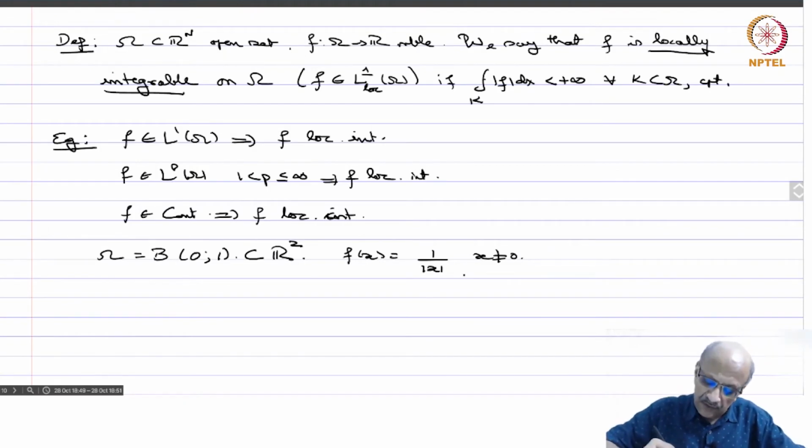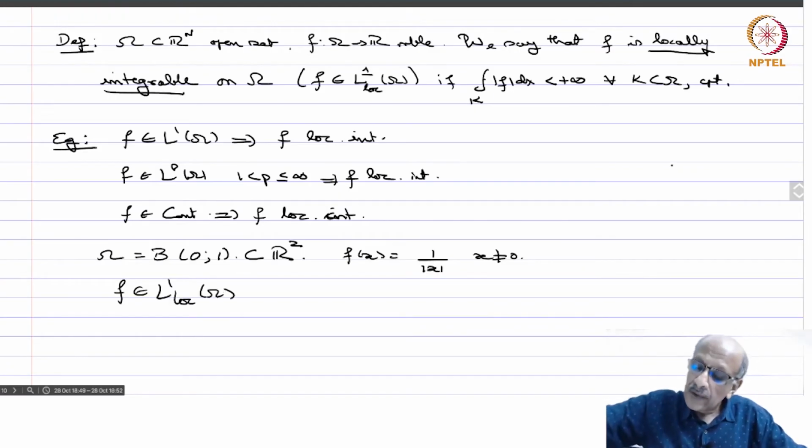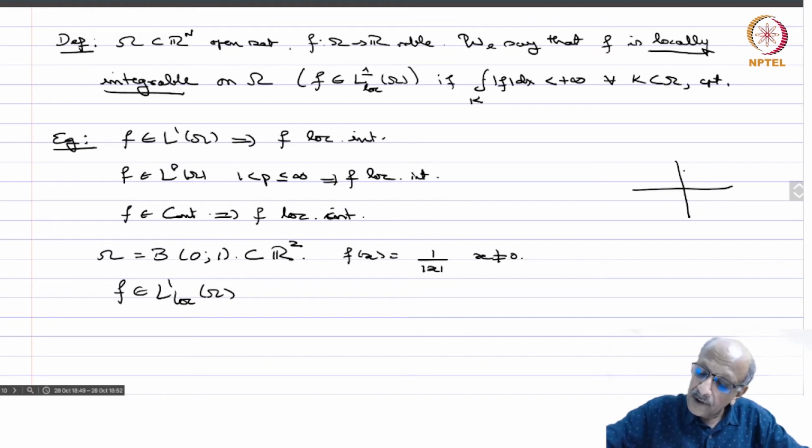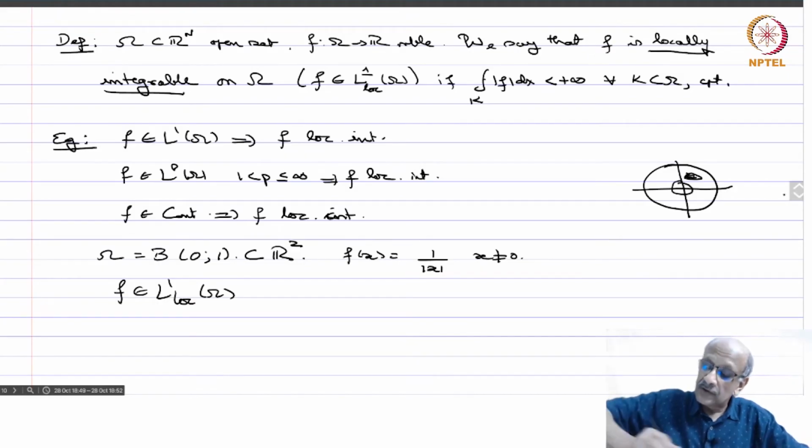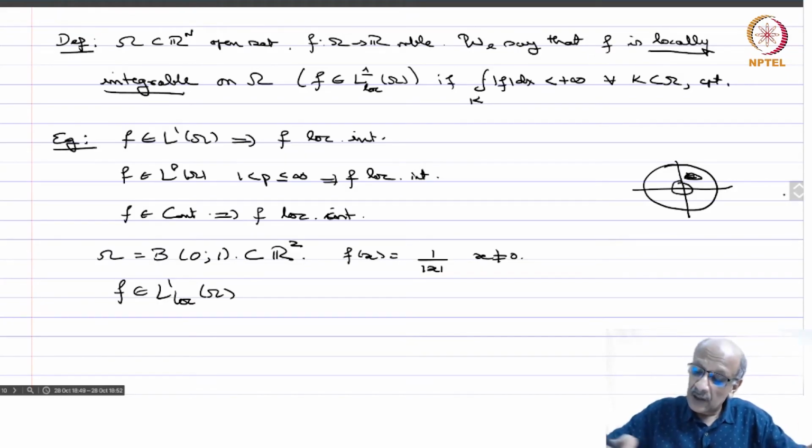We want to show that f is locally integrable, so f belongs to L1 loc of omega. So we have the unit ball. Now if K is any compact set which does not contain the origin, then of course it's okay, because there the function is continuous, therefore it is bounded, and therefore it's integrable. So we only have to look at neighborhoods of the origin where f is unbounded, and check if it's locally integrable.